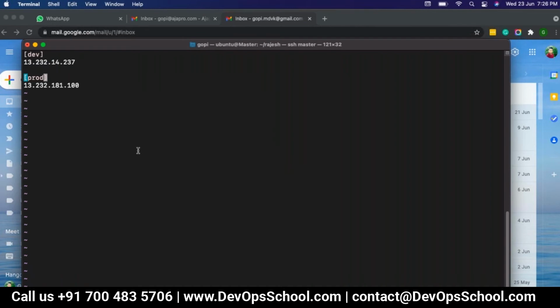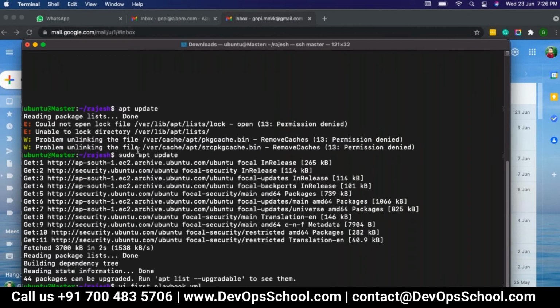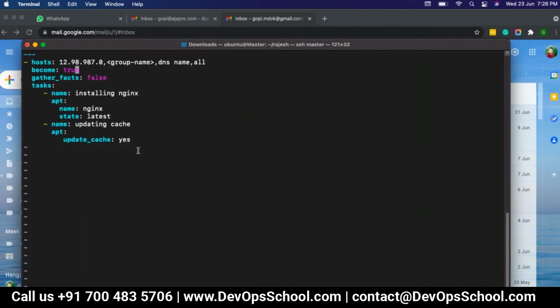There is the inventory file, so you do have two servers, dev and prod. These two servers are Ubuntu servers, but I'm going to use a yum module here.